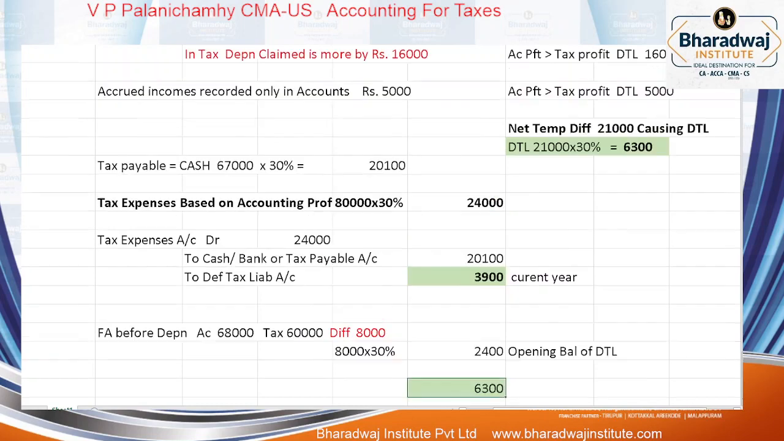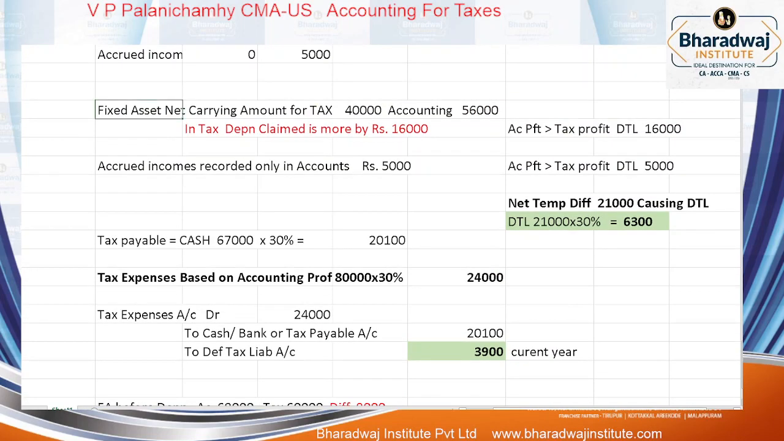Once again I repeat, wait. Based on the balance sheet figure, how much is the difference? 16,000, income tax depreciation claimed more. Accrued income recognized in accounting is 5,000. Temporary difference 21,000 into 30%, what do we get? 6,300. Wait, this is a cumulative amount.